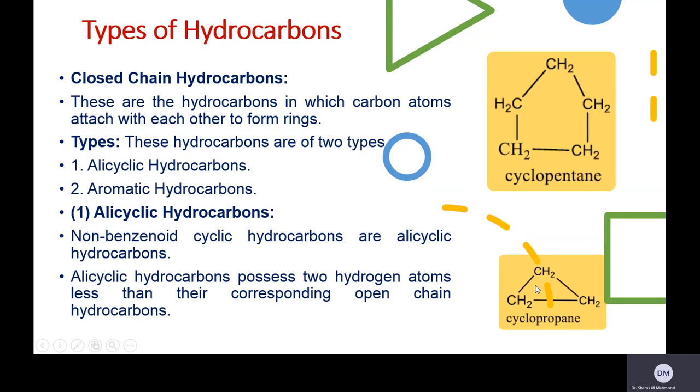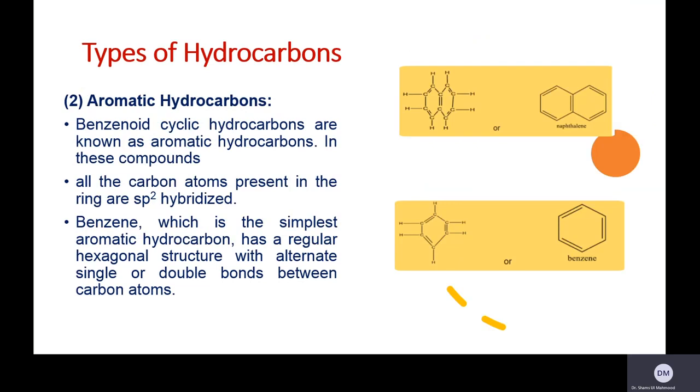Similarly, the next one is the aromatic hydrocarbons, which have a benzene ring-like structure. Benzenoid cyclic hydrocarbons are known as aromatic hydrocarbons. In these compounds, all carbons present in the ring are sp2 hybridized. This is the simple example of benzene.